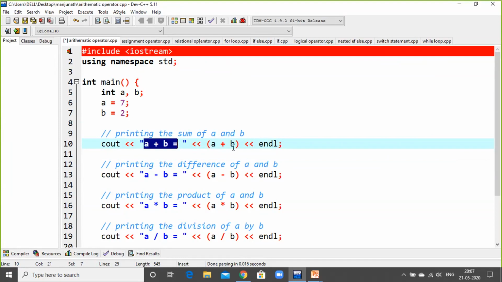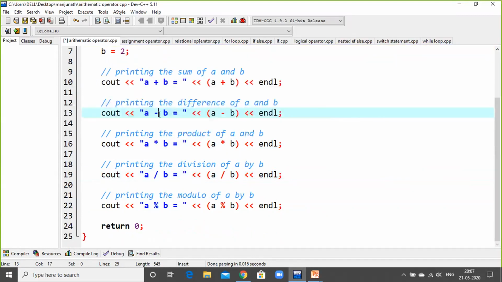And the next one is what answer I need to get from this. This is the insertion symbol, and the other part is the extraction symbol. A plus B, A is 7 and B is 2, so the answer should be 9, correct? Keep it in mind; when we compile the program, we'll see it on the output screen. Next one is A minus B. A minus B is 7 minus 2, which is 5. The answer should be 5. And endl, end L.